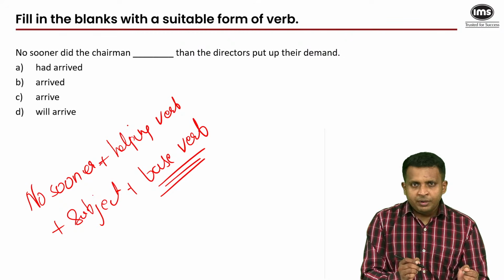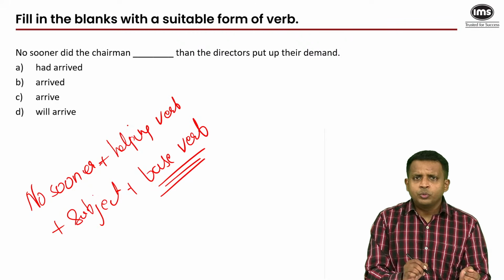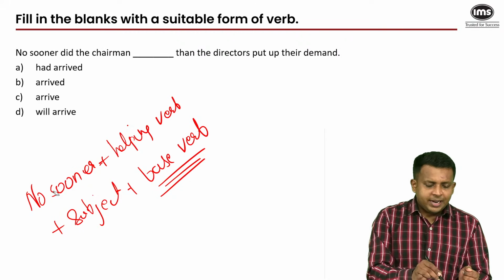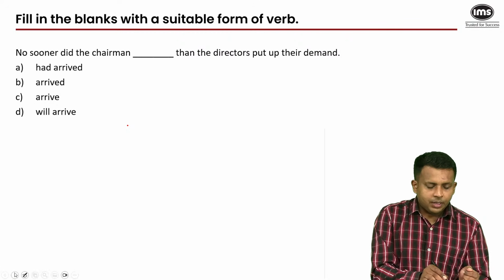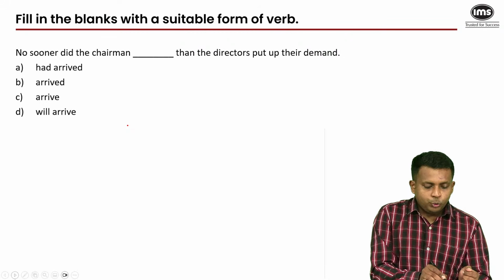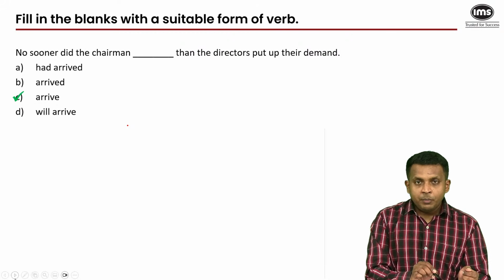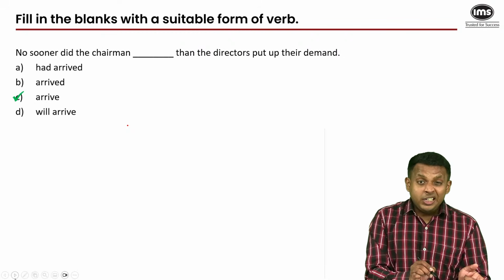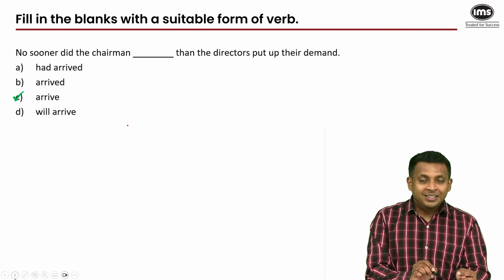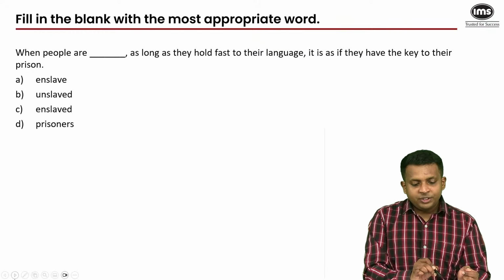We have done this question type enough times that your gut could lead you to the right answer here. But if you remember this rule, it just gets easier. Right. So our answer would be the base verb arrive. No sooner did the chairman arrive than the directors put up the demand. And please remember, no sooner does not go with when, it goes with than. Barely goes with when, scarcely goes with when, hardly goes with when, but no sooner goes with than. That could be another error of parallelism that you may have to spot in one of the questions. All right, moving on to the next one.